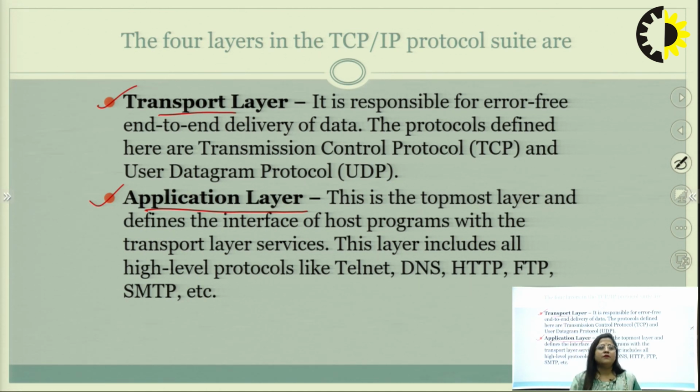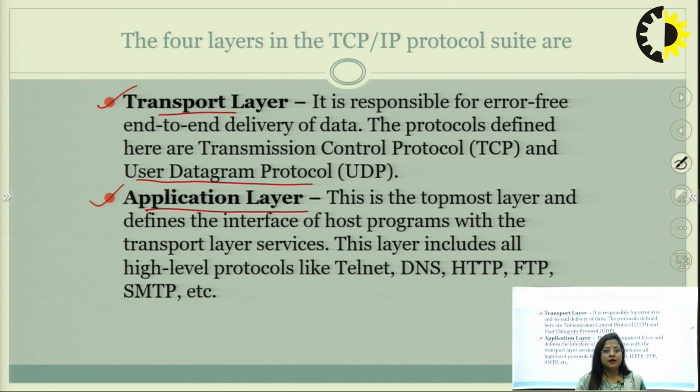The main protocols used here are TCP and UDP. TCP, Transmission Control Protocol, is used for end to end transmission, and UDP, User Datagram Protocol, is used mainly for communication with the user.